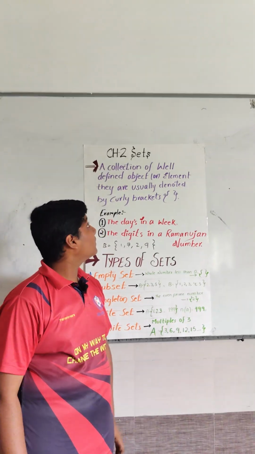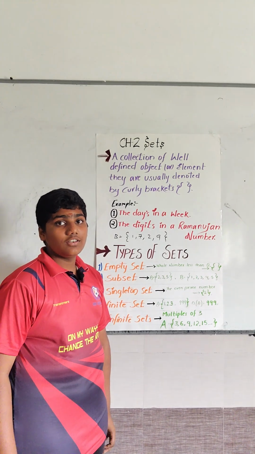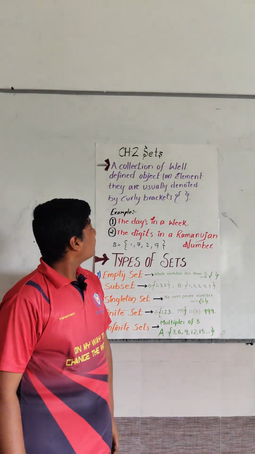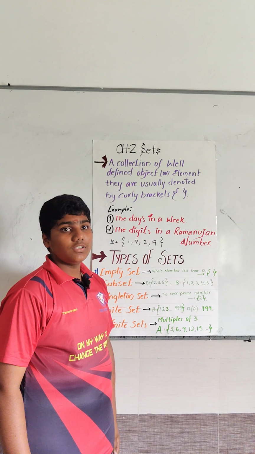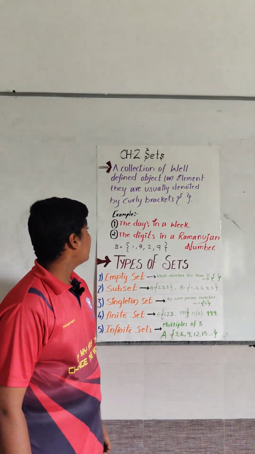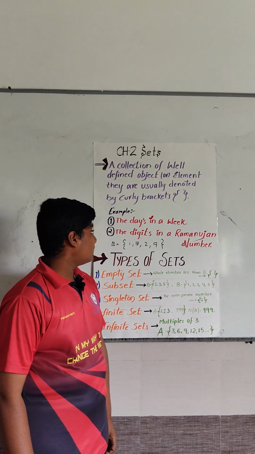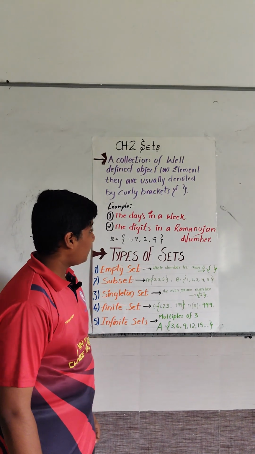Avya from grade 10. Today I am explaining about sets. A set is a collection of well-defined objects or elements, usually denoted by curly brackets. Examples: the days in a week. Second, the digits in Ramanujan's number.